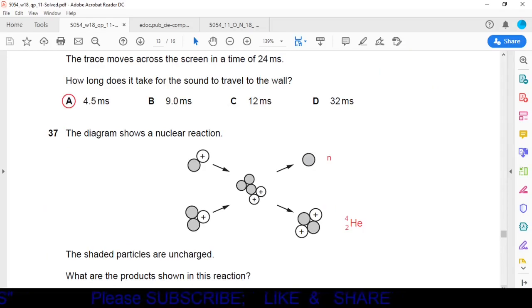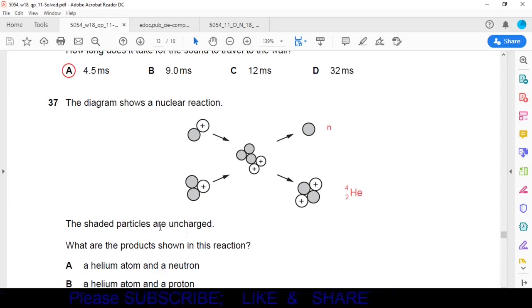Question number 37. The diagram shows a nuclear reaction. The shaded particles are uncharged particles. What are the products shown in the reaction? It is asked what is meant by this one and what is meant by this one. It is given here that the shaded particles are uncharged.